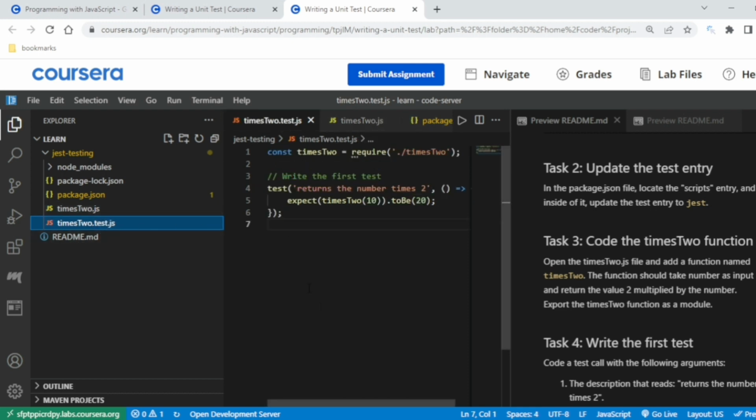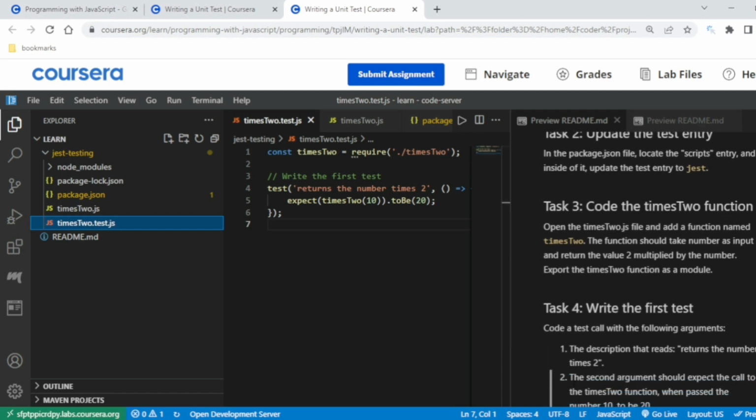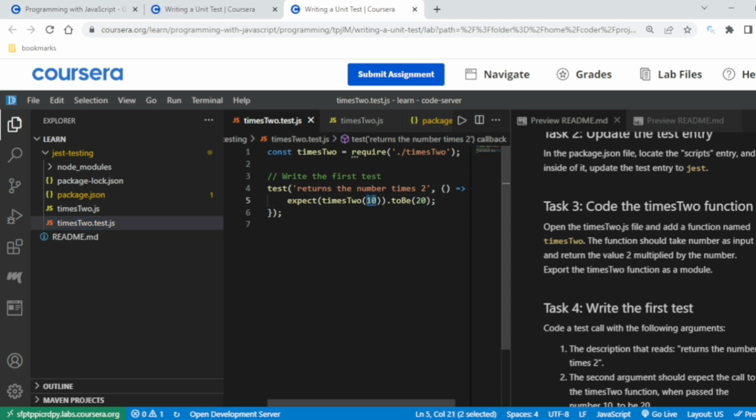That's how the test is created. So first return the number times 2. So I return the number times 2. Then with this, if times2 is called with 10, it is expected to be 20. If this is true, it means you have passed the test case.